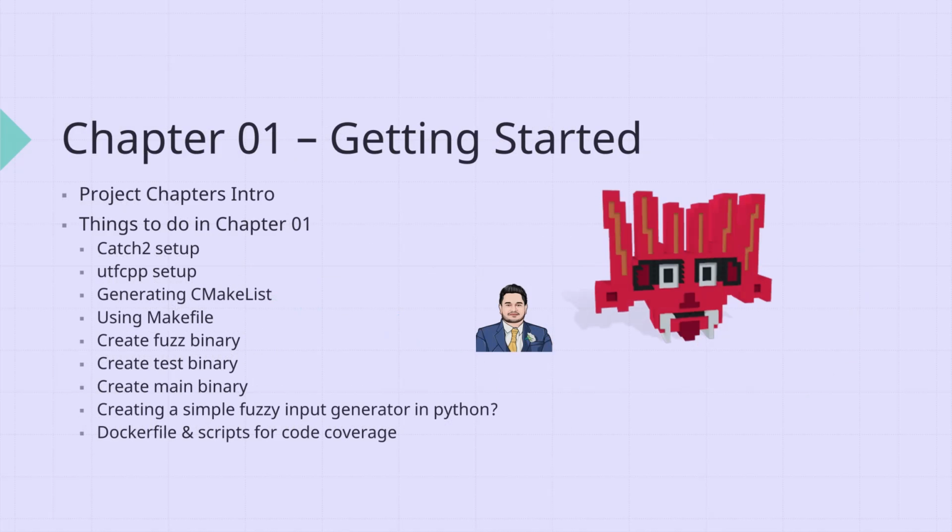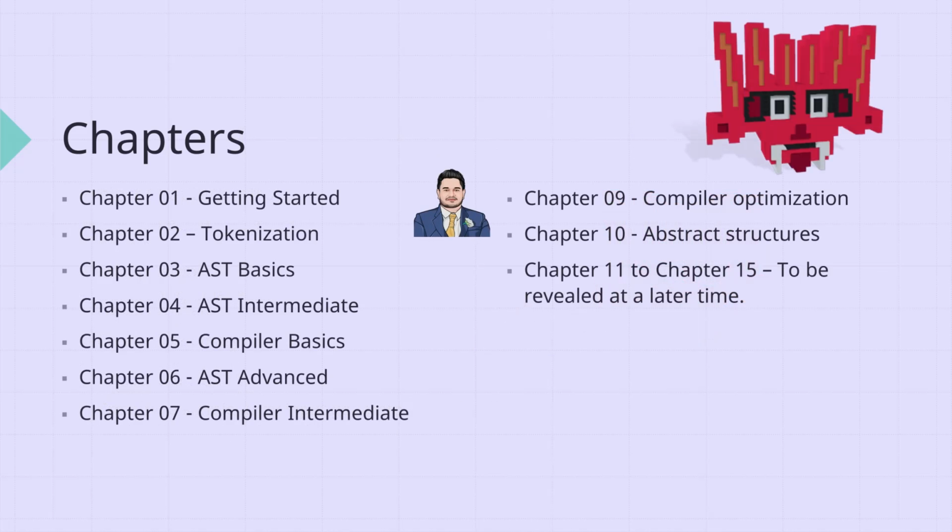The project is broken down into chapters. So what you are watching now is chapter 1. There are multiple things to do in chapter 1, so it might span a few episodes. I plan on creating approximately 15 chapters. The getting started chapter is where we set things up and add dependencies. In chapter 2, we cover tokenization, also known as scanning. This is where we take a string and break it into meaningful tokens.